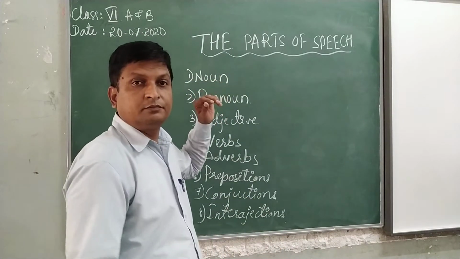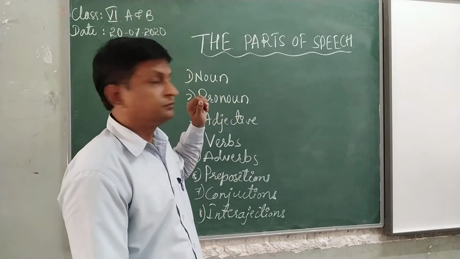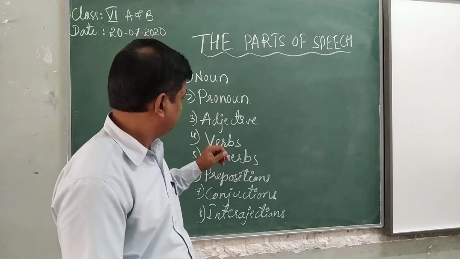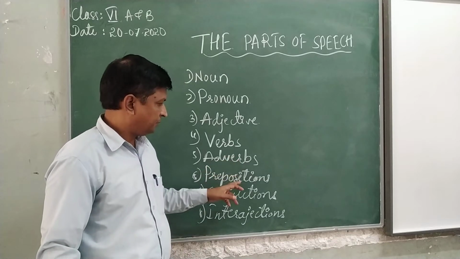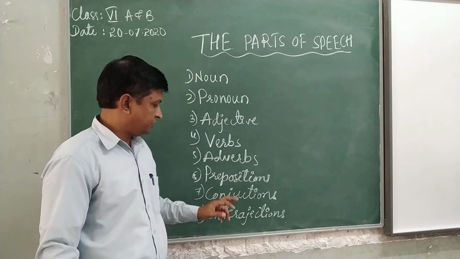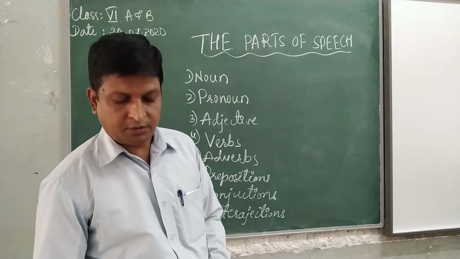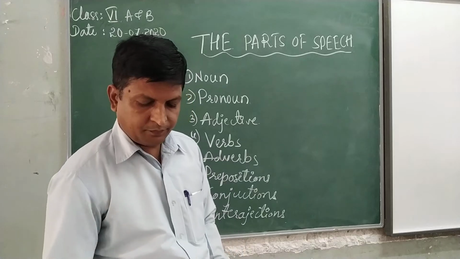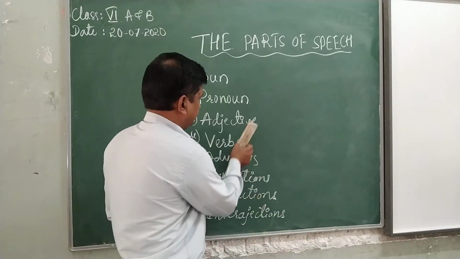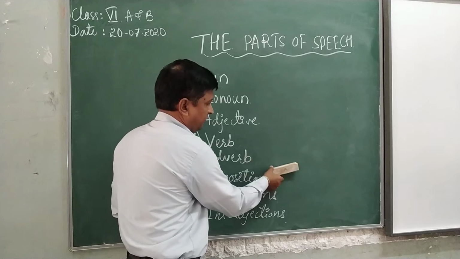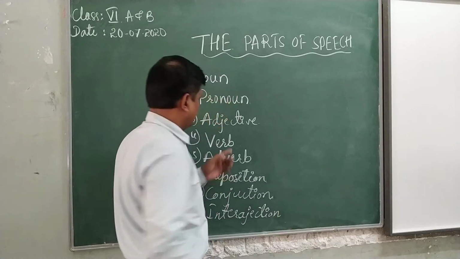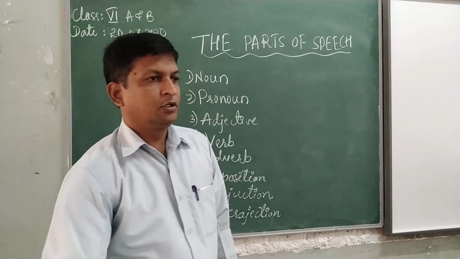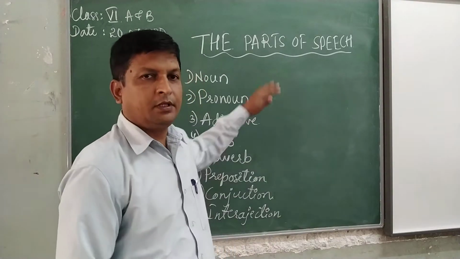First one is noun, second one pronoun, third one adjective, fourth one verb, adverbs, prepositions, conjunctions and interjections. So the parts of speech, it has 8 parts.